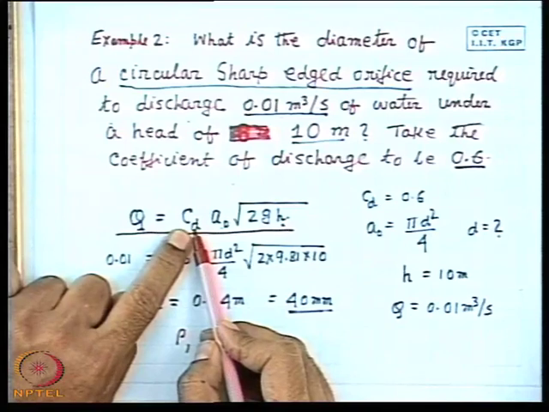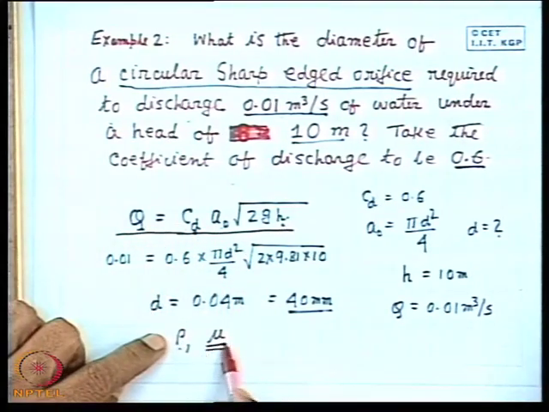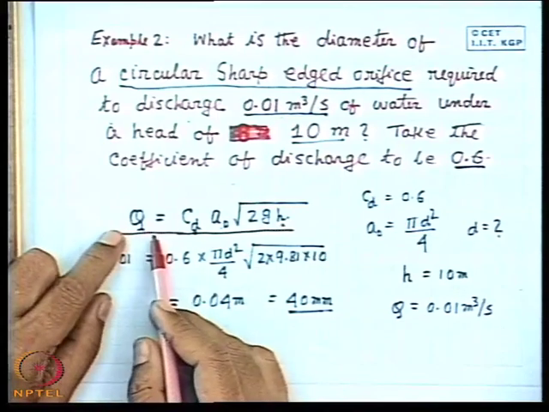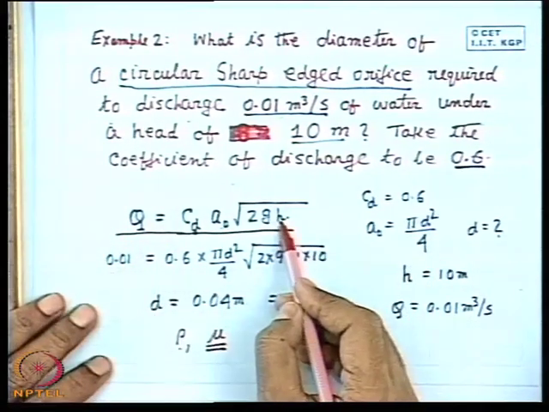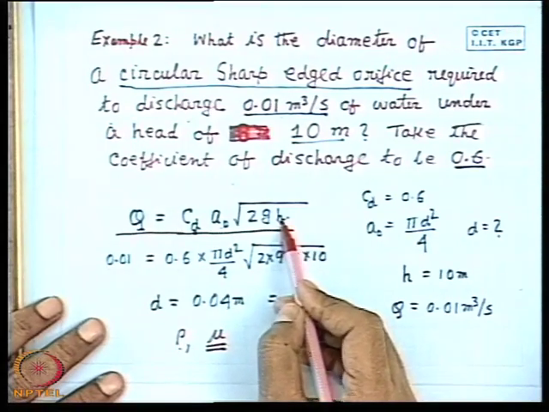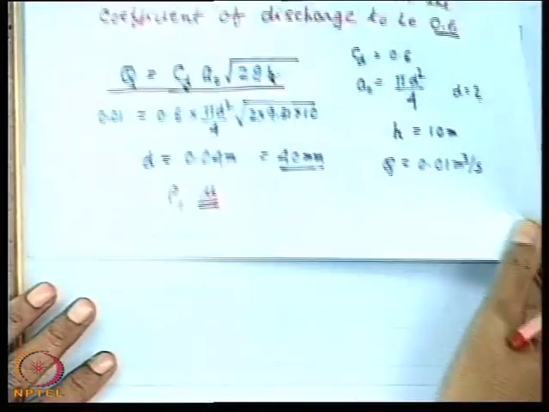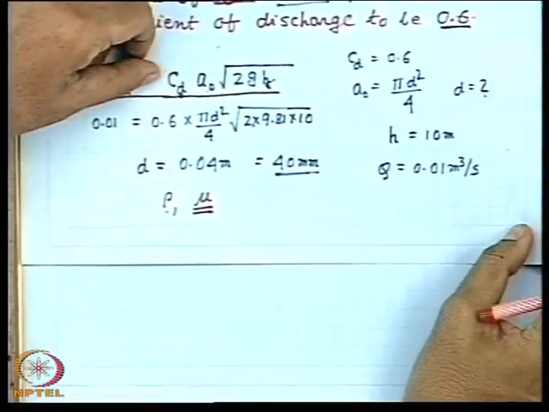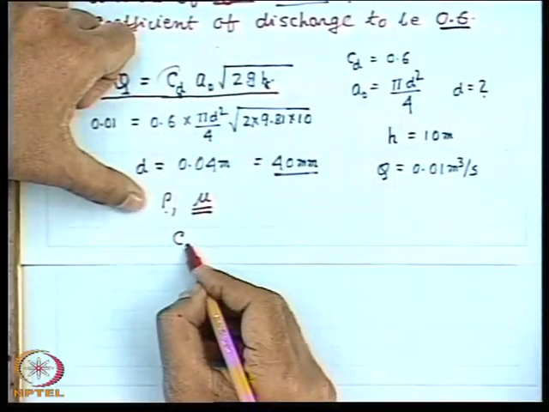Now the question comes, how then do density and viscosity, which are very important properties, come into the picture? Because obviously, it comes from our common sense that when liquids with different viscosities are used, even under a given head, the discharge rate will not be the same. The answer lies in the fact that CD is a function of the viscosity.